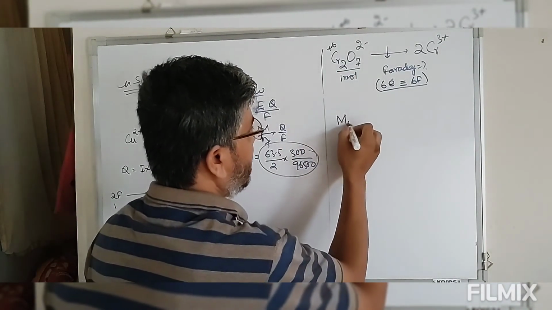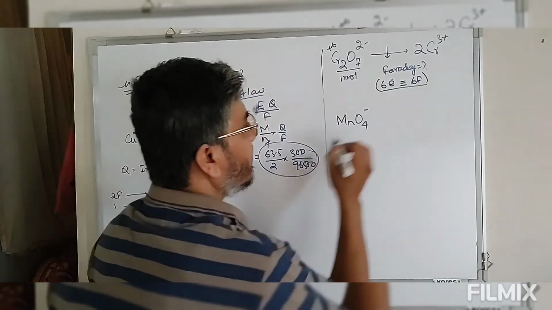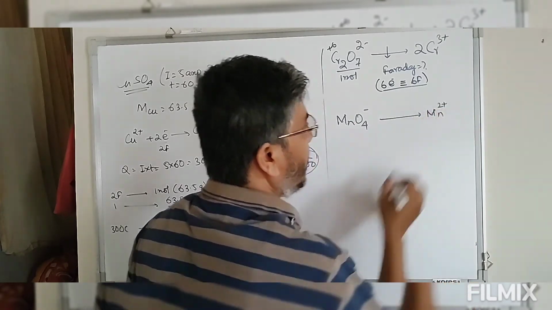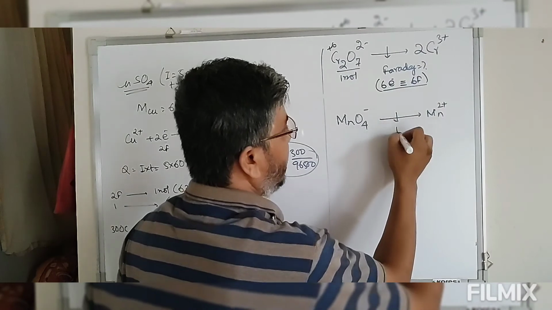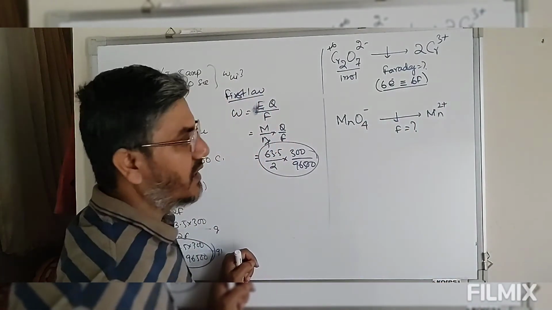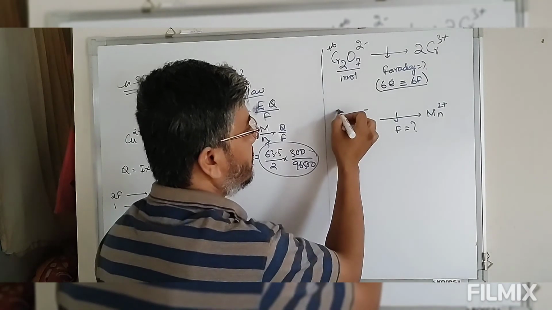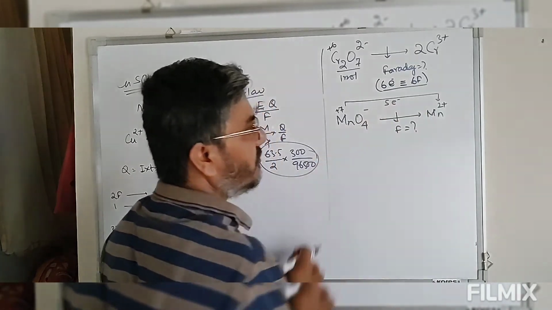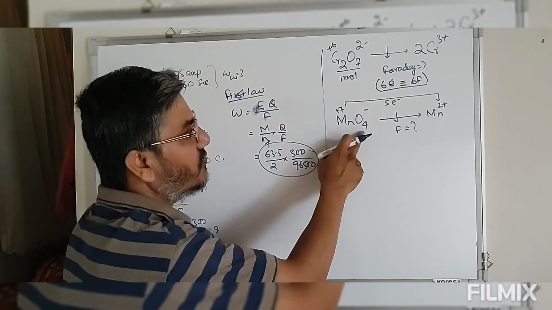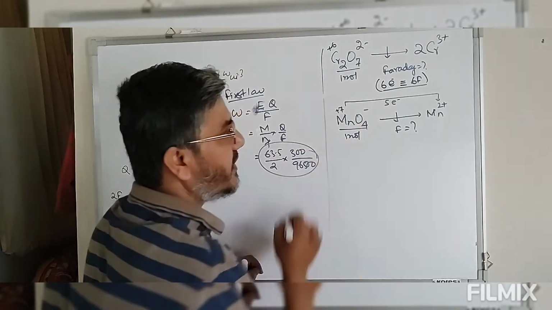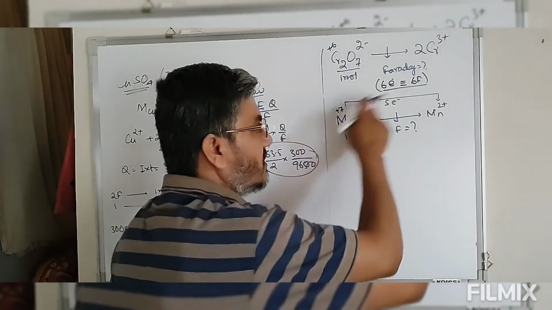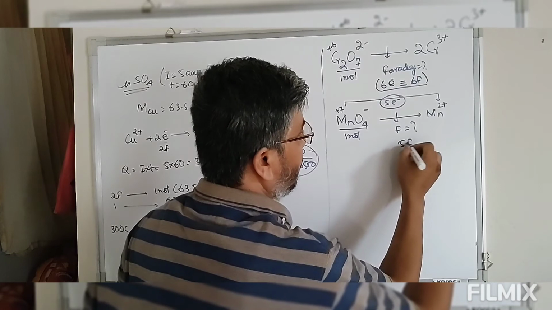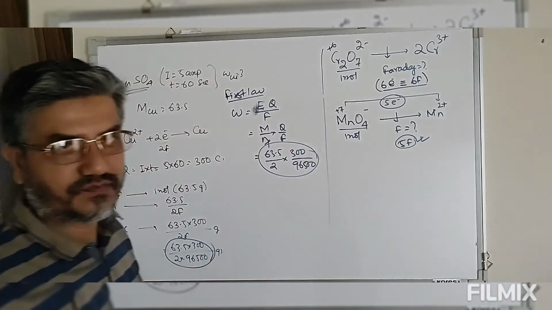Suppose we have MnO4, potassium permanganate, to be converted into Mn plus 2. Again the question is how many Faradays of charge are required. In MnO4, Mn is plus 7. Now this plus 7 is changing into plus 2, so we require 5 moles of electrons, because 1 mole of MnO4 contains 1 Mn. So the total electrons required is 5, and 5 Faradays are required.